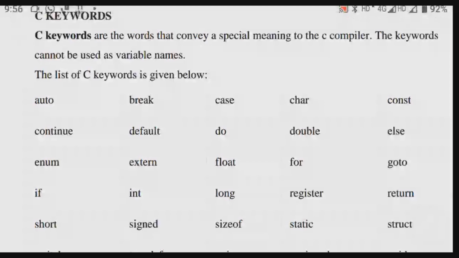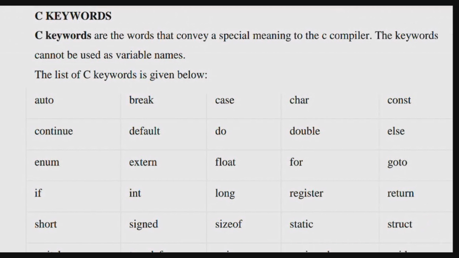So variables are different. Variables means the value varies. If I declare a value as 5, then next time when I ask you to take the value as 10, you have to change it, because that is not fixed. That is not constant, right? You have to change it, because I asked you to take the value as 10. So obviously you will change it. That's why it varies. The value will change.